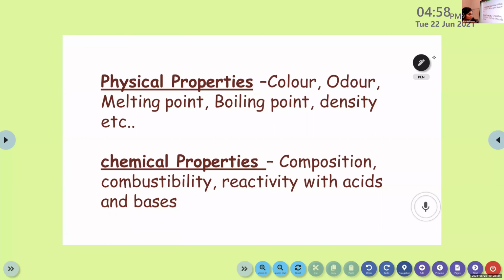Alan Joffe, can you please read this slide? Physical properties: color, odor, melting point, boiling point, density, etc. Chemical properties: composition, combustibility, reactivity with acids and bases.